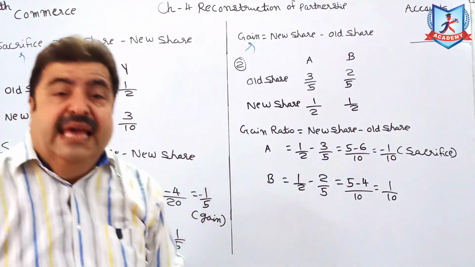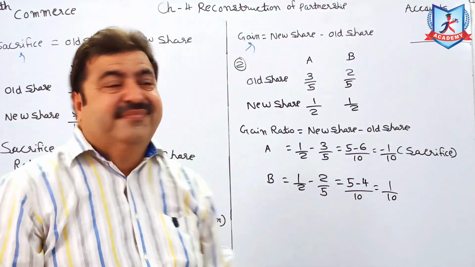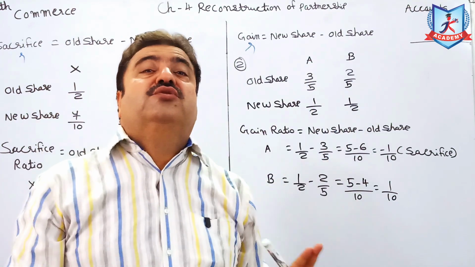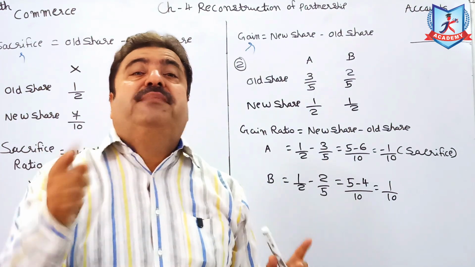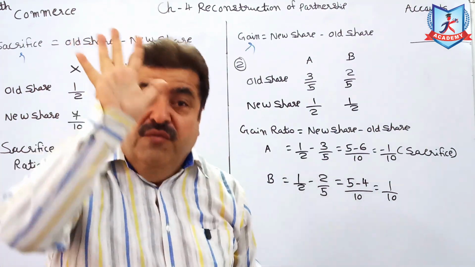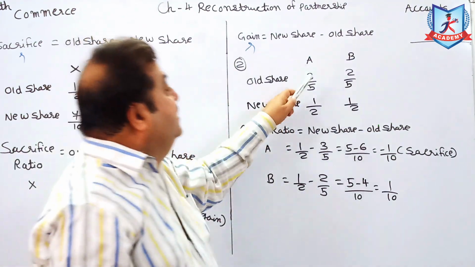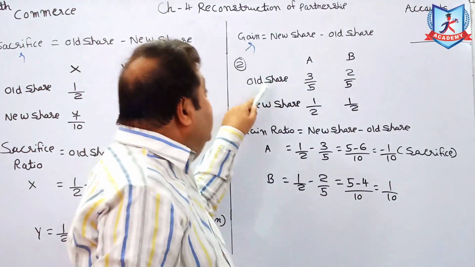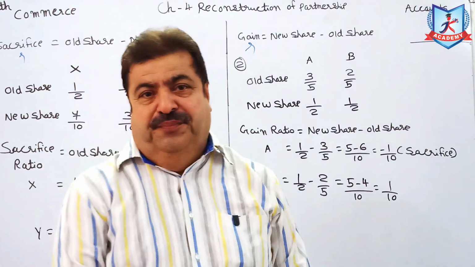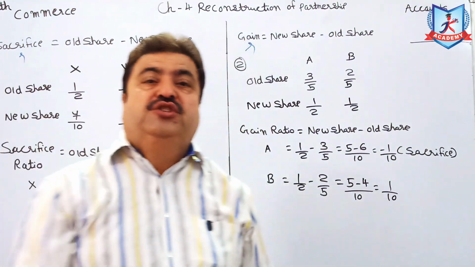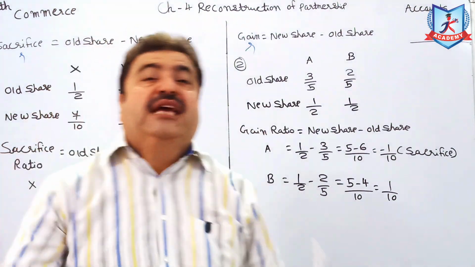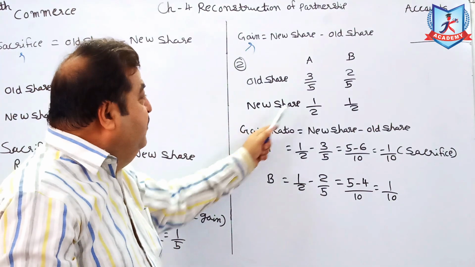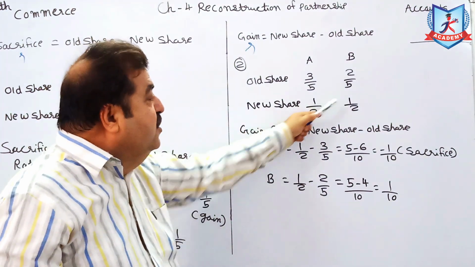For example, A and B are the partners sharing P&L in 3:2. 3 plus 2, 5. So 3 upon 5, 2 upon 5. This is your old ratio. It is decided to change the ratio to equal, that is 1:1. So new ratio will be 1:1, means 1 upon 2, 1 upon 2.